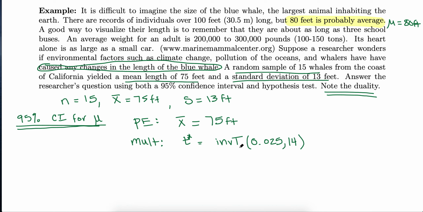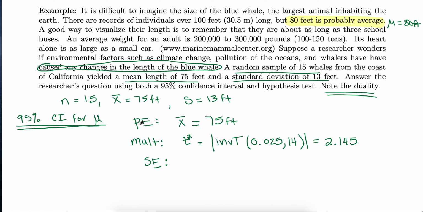Here's our n of 15. That'll give us the negative value. Just make it positive. We actually found this one in the last video. This is a value of 2.145. If you want to pause, make sure you can find that on the table as well. Go for it.